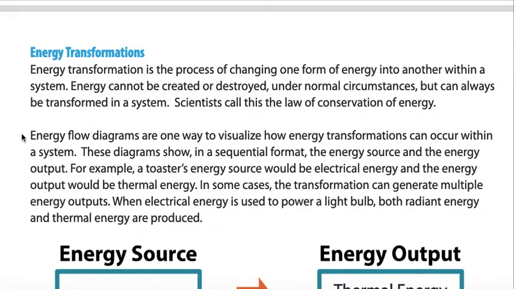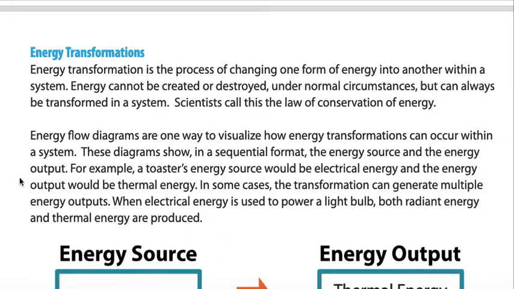Energy flow diagrams are one way to visualize how energy transformations can occur within a system. These diagrams show, in a sequential format, the energy source and the energy output. For example, a toaster's energy source would be electrical energy, and the energy output would be thermal energy.